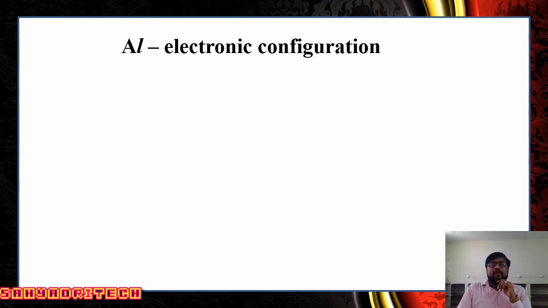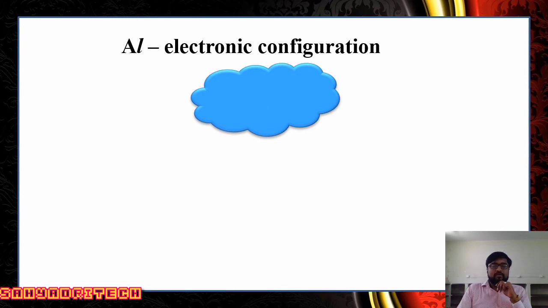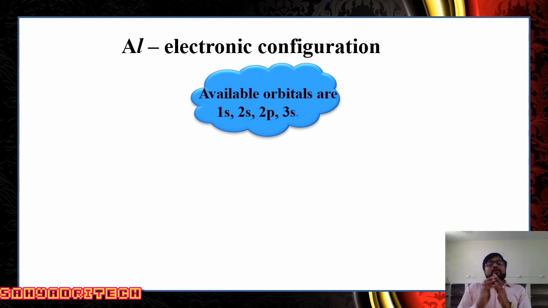Aluminum electronic configuration. What is the atomic number of aluminum? The atomic number is 13. Okay, so the available orbitals are 1s, 2s, 2p, 3s, 3p. In the first shell there is only one orbital, 1s. If you go to the second shell, there are two orbitals, 2s and 2p. In the third shell, 3s and 3p orbitals are available.